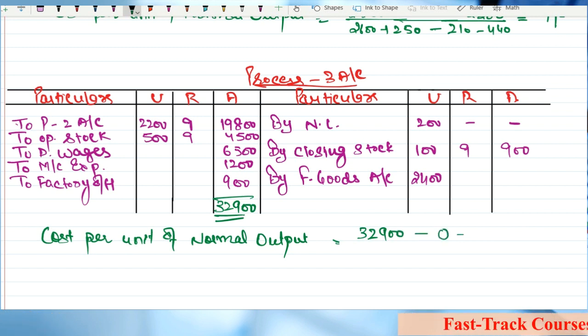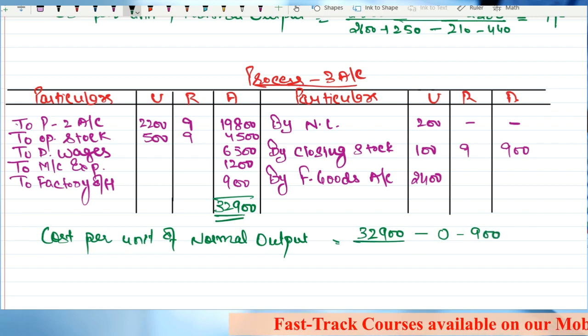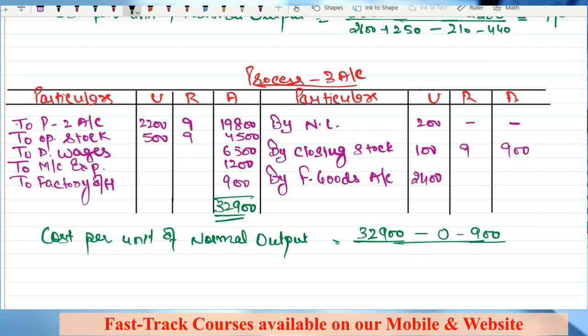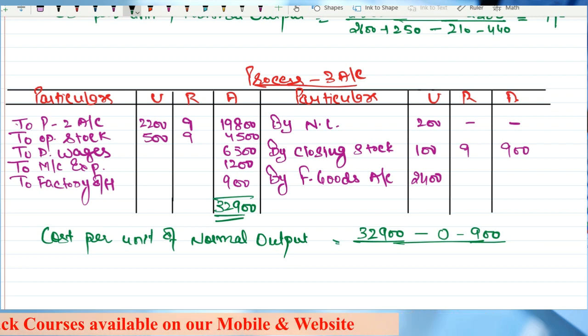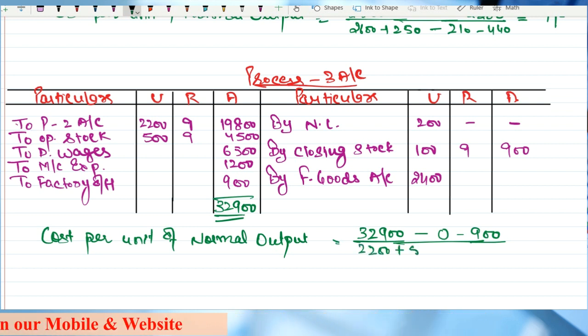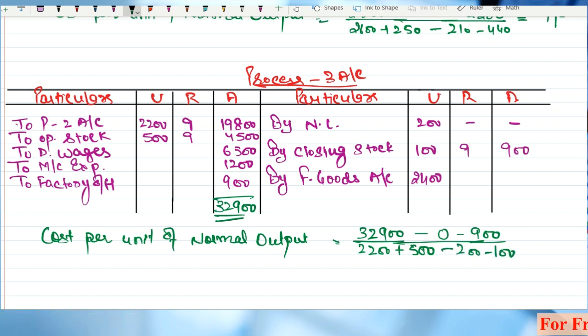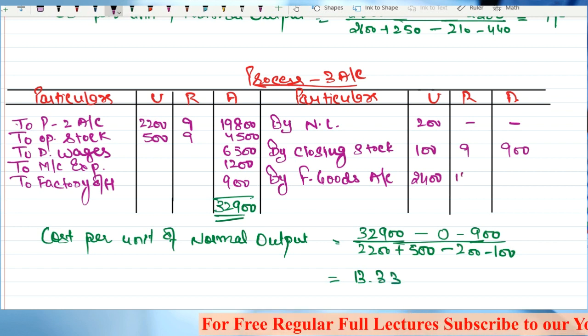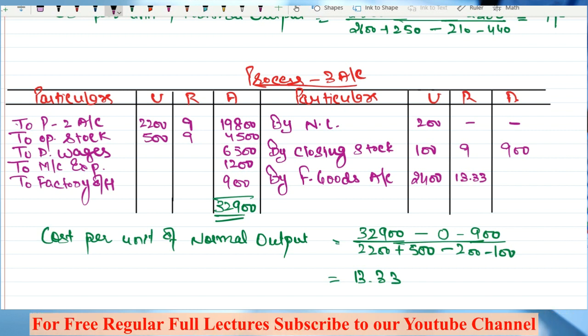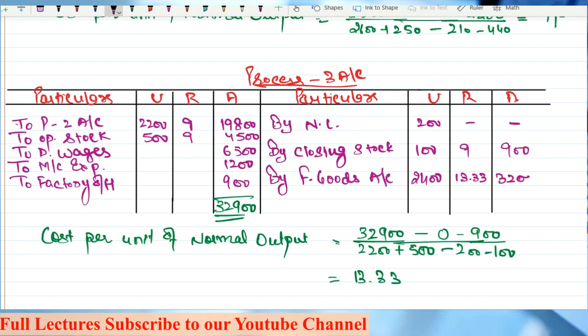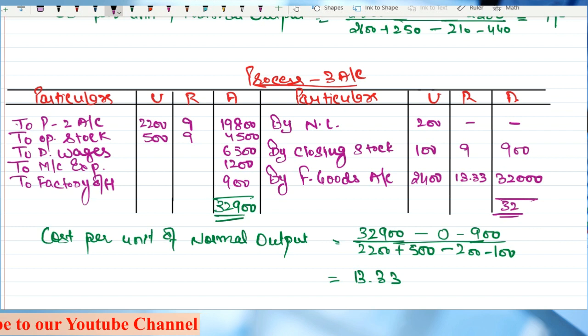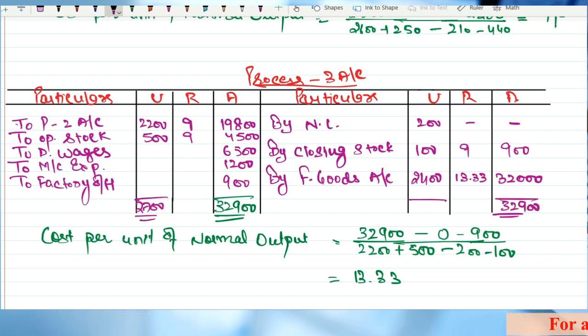No, sir. And for the closing value we are going to subtract 900, because that has yet to be converted into finished goods, so we cannot take it in the value of output. And total units 2200 plus 500, minus 200 and minus 100. So the value that you are going to get is 13.33. This is the value that you are going to transfer to the finished goods account, right? 32,900 and total here 2700 and 2700. Clear?